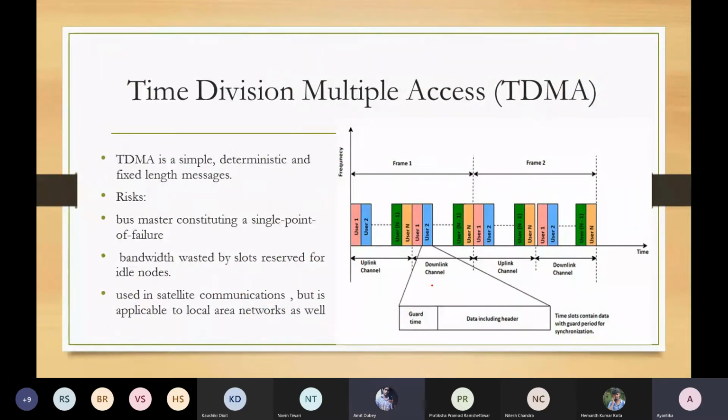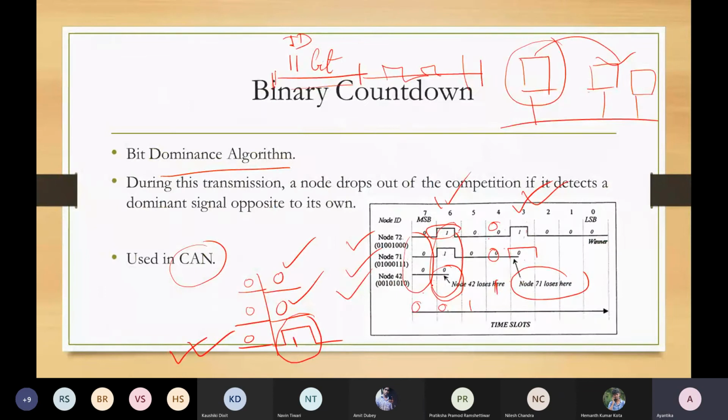Are there any questions from the previous one? Yes, ma'am, will the priority assigned be static or dynamic? In case of CAN? Yes, ma'am.